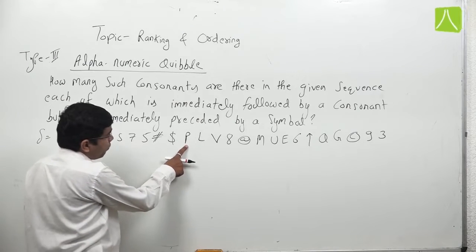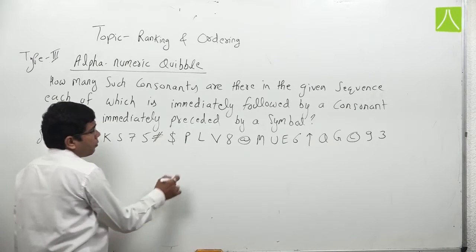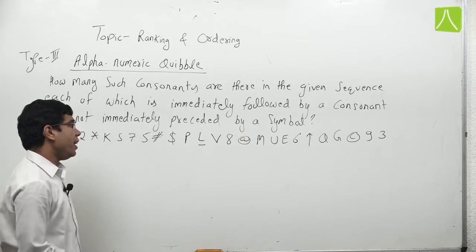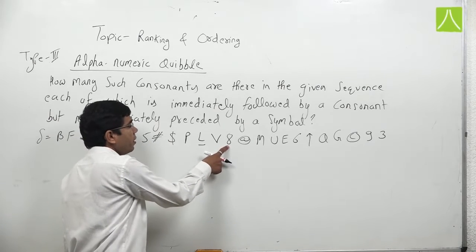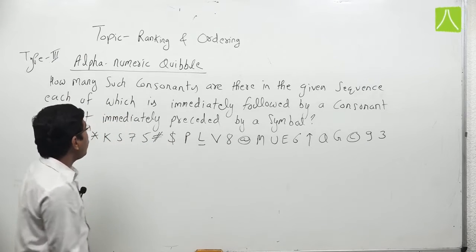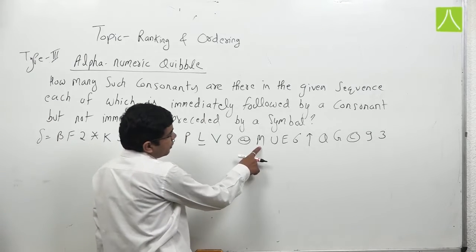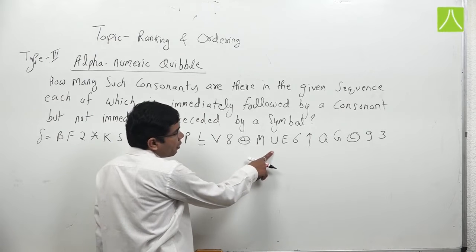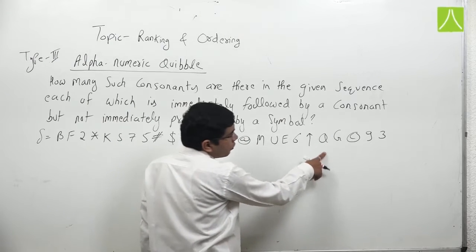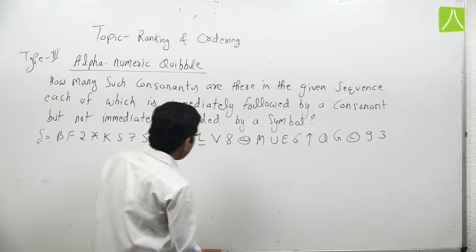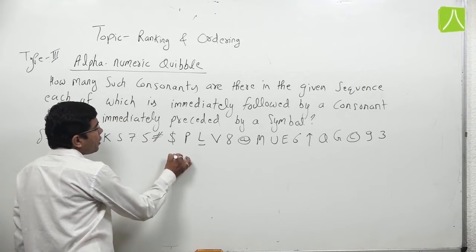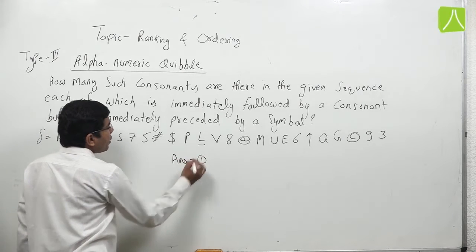If we count here P, no, it is also not. But if we count here L, L is followed by a consonant and not preceded by a symbol, so this L should be counted. If we count this M, it does not fulfill our condition. If we count Q, it does not fulfill our condition. So finally there is only one combination, so our answer is 1.